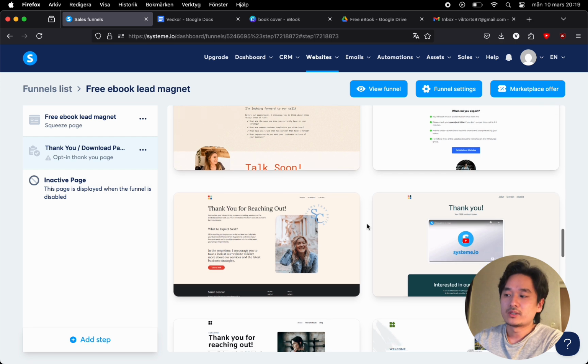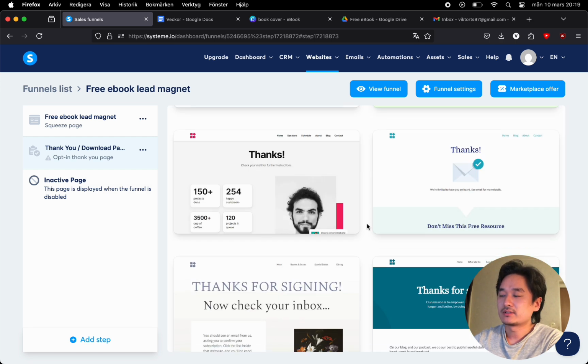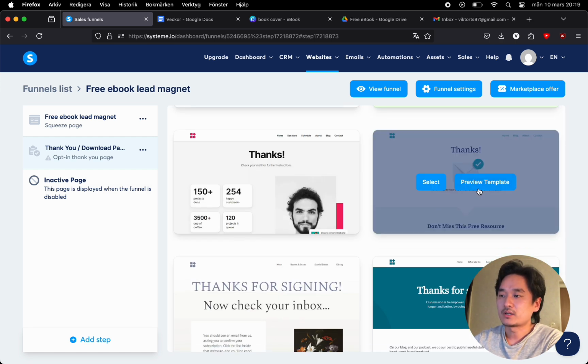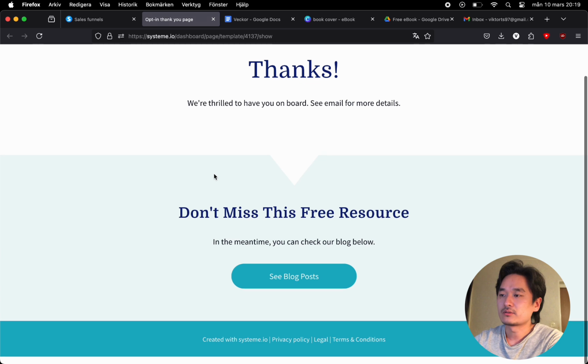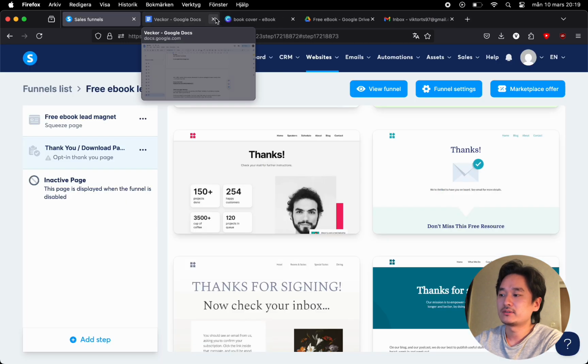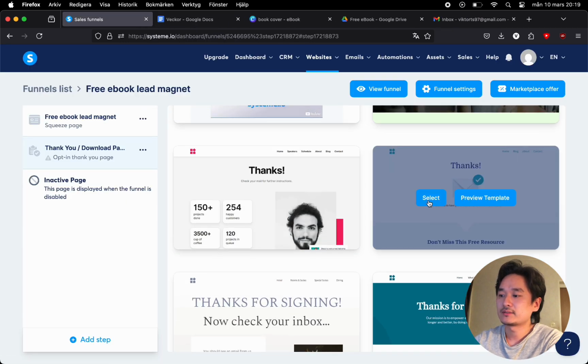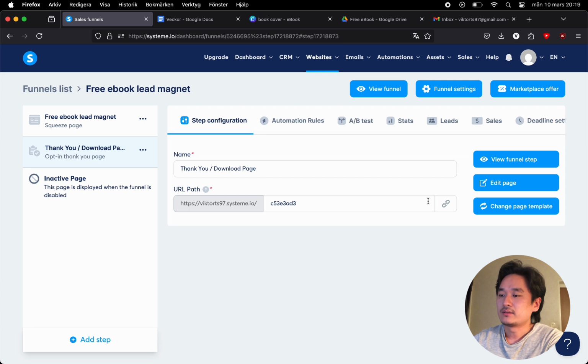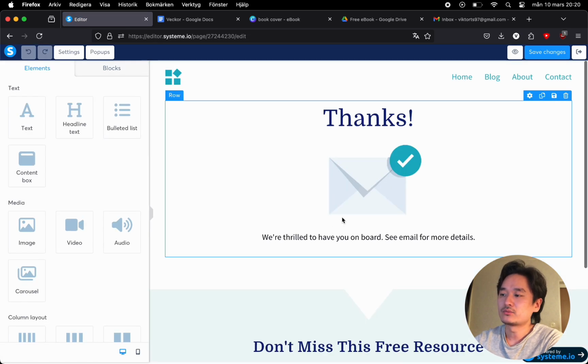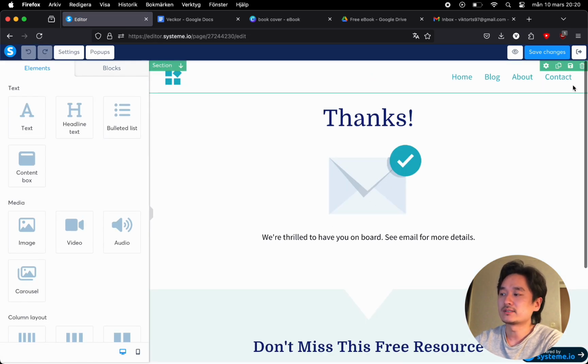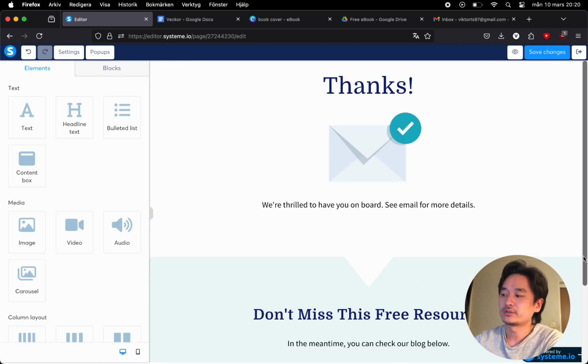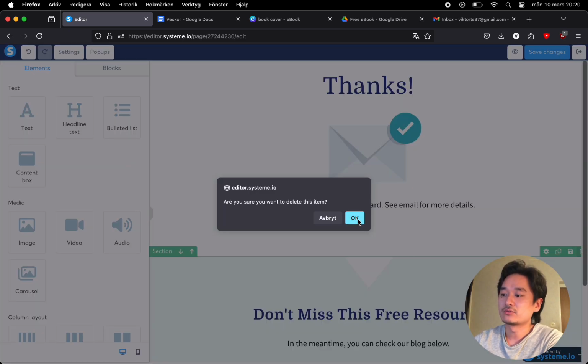Again, I'm going to pick one that is very simple and clean. So I'm right now previewing it, and I'm just going to hit select. And here the name and the URL path is not really that important, so we're just going to hit edit page. And right now I'm going to remove all of the unnecessary parts because all of these are links and we don't want the visitor to click on any link.